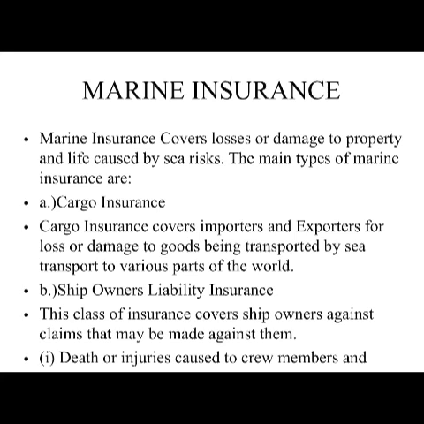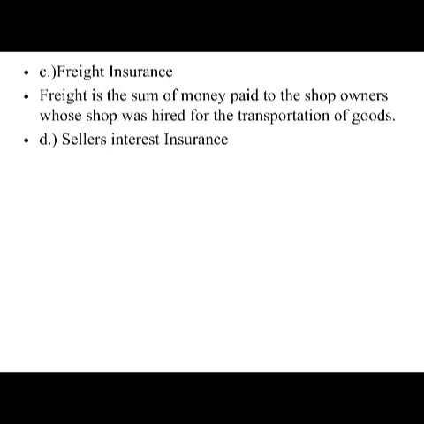The main types of marine insurance are, first, cargo insurance. It covers importers and exporters for loss or damage to goods being transported by sea to various parts of the world. Then we also have ship owners liability insurance. This class of insurance covers ship owners against claims that may be made against them, such as deaths or injuries. We also have freight insurance. This is a sum of money paid to the ship owners whose ship was hired for the transportation of goods. And lastly, we have seller's interest insurance.